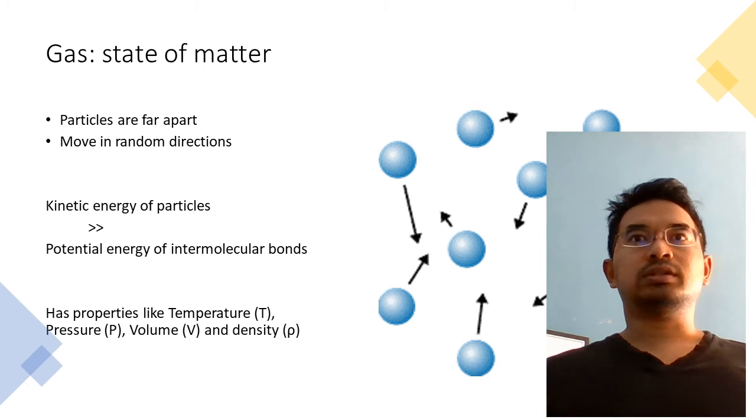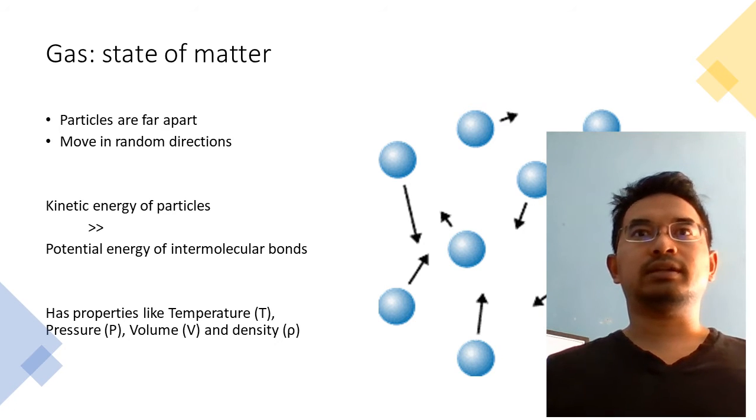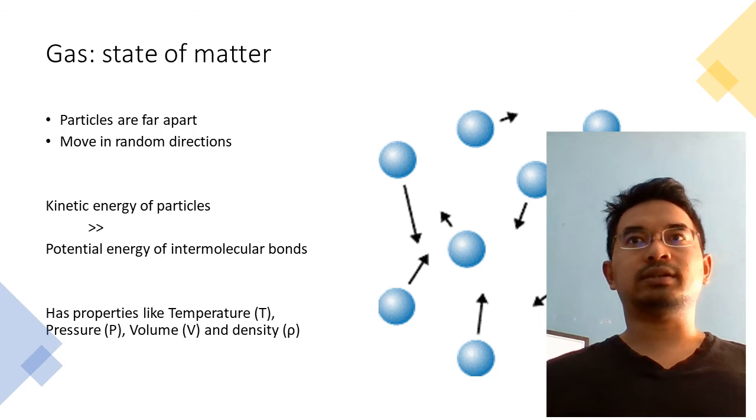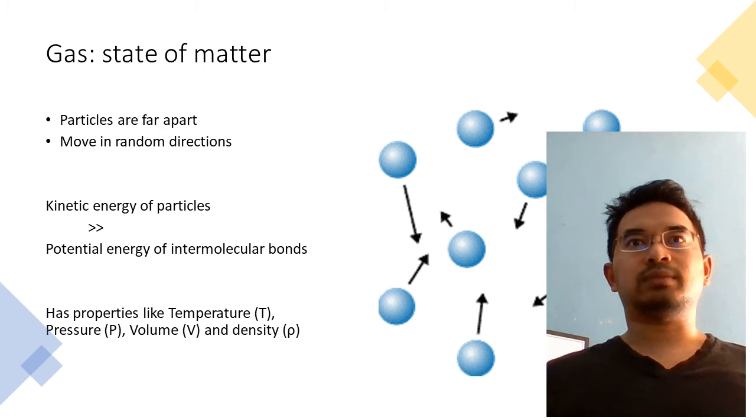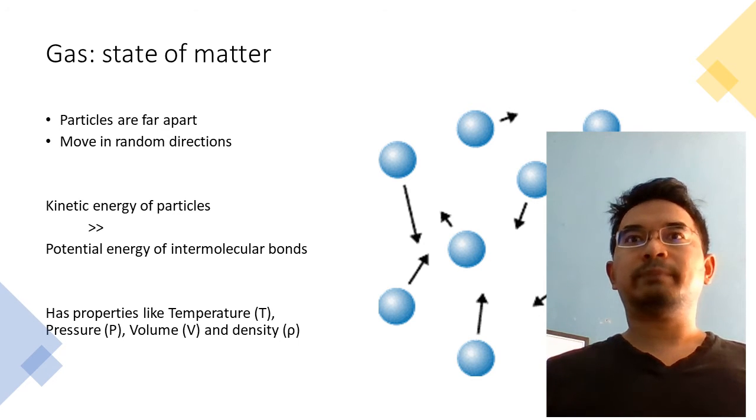They are not bound because the average kinetic energy of the particles is greater than the potential energy of any intermolecular bond. This makes gas different from the other states of matter like liquids and solids, in which the intermolecular bond between the particles is stronger than the kinetic energy of the particles. You can imagine gas particles like tiny balls flying freely in space, such as in this figure.